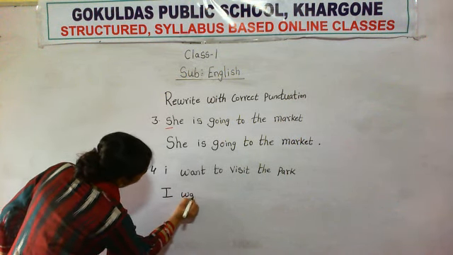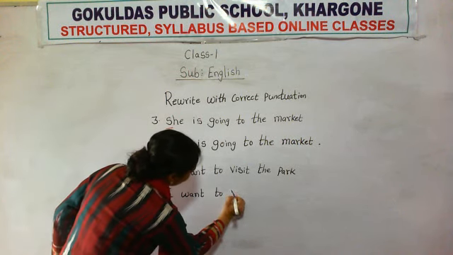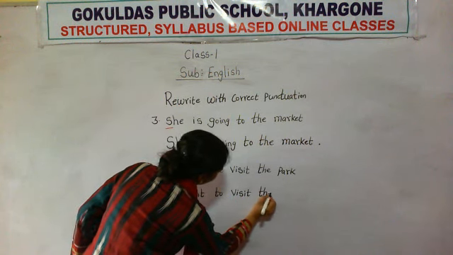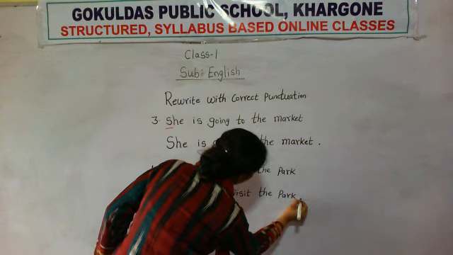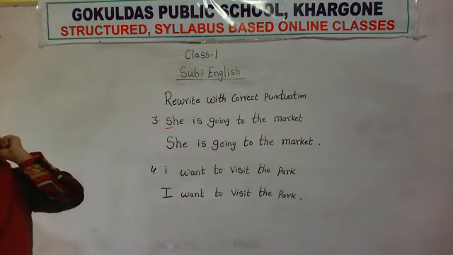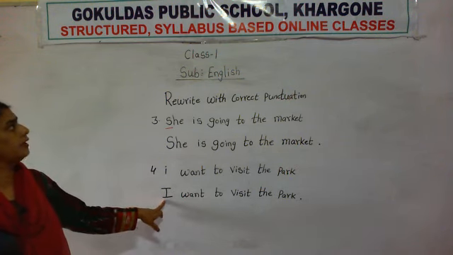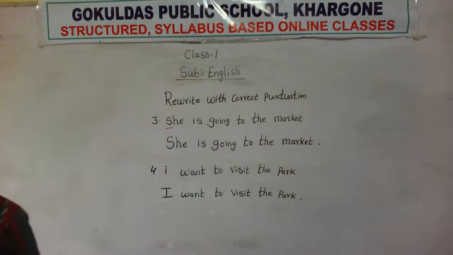I want to visit the park. At the end of the sentence, full stop. So always write I in capital form.